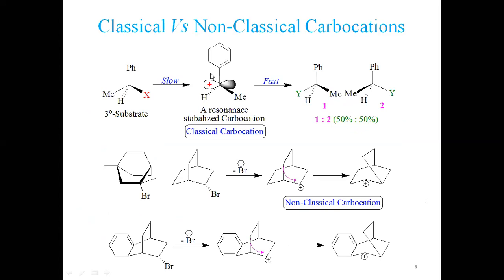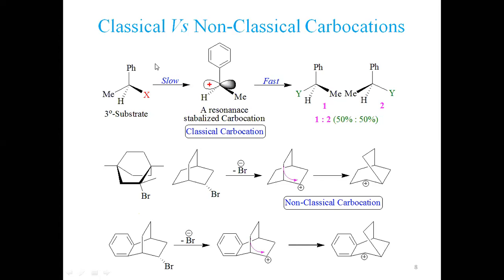So just look at here. This ion, if we have a phenyl here, methyl here, hydrogen, and this X group leaves, it generates this carbocation. This carbocation is stabilized by this pi electronic density, right? So this is called a classical carbocation.